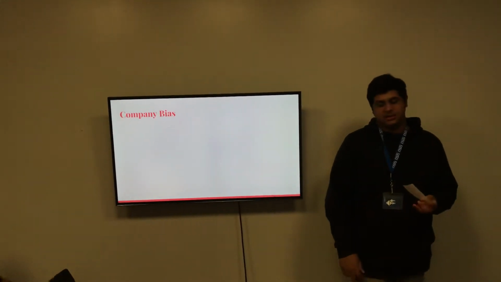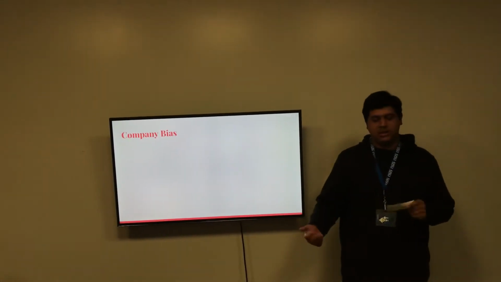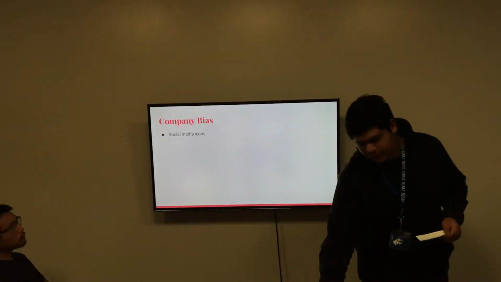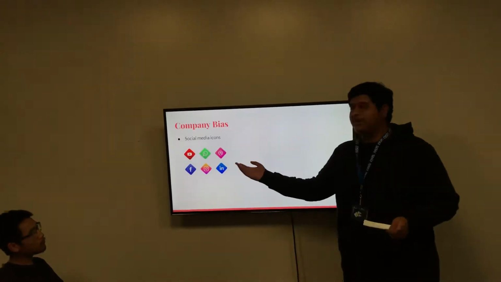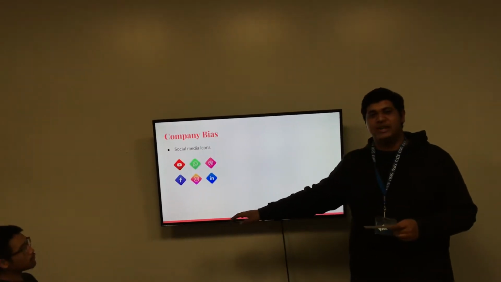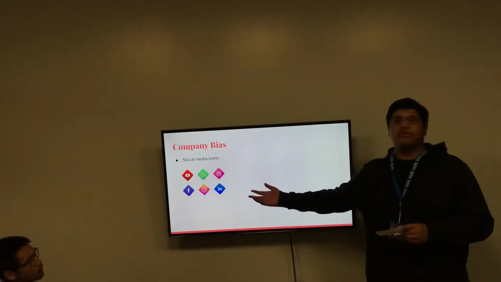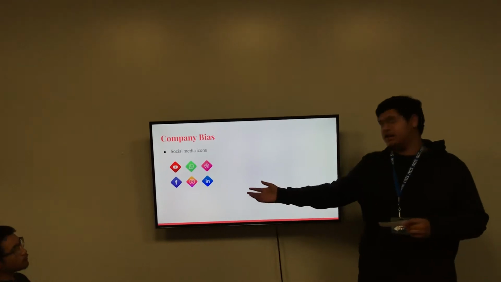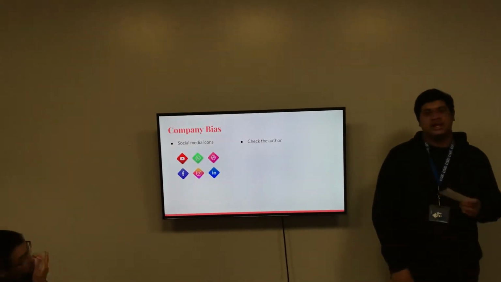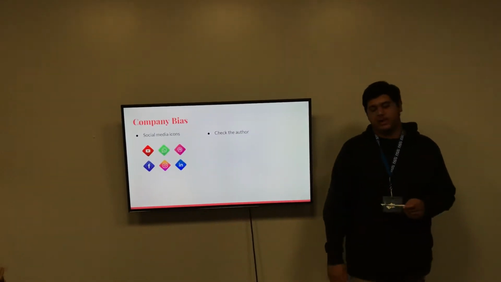Another aspect of company bias, to find if it's a fake article or not, is to check for social media icons. And social media icons are like these. If they don't have them, 9 out of 10 times they're fake articles, because if they had social media followings, they would be easily debunked. If they don't have it, it kind of throws it off. Another is to check the author. You just have to do a Google search on the author, and you'll find out if that author has been found to be lying.